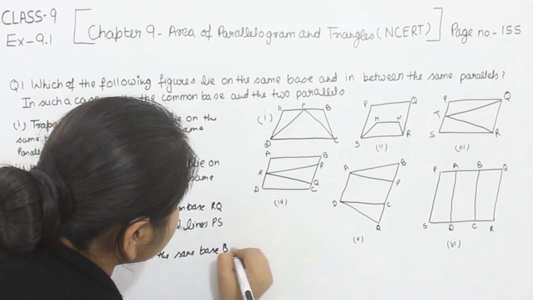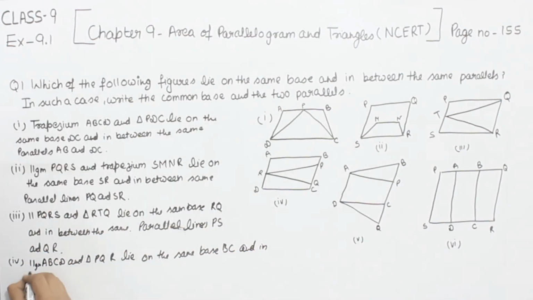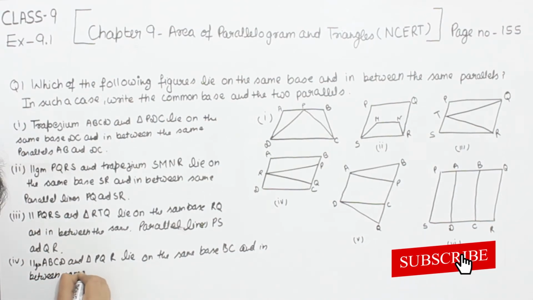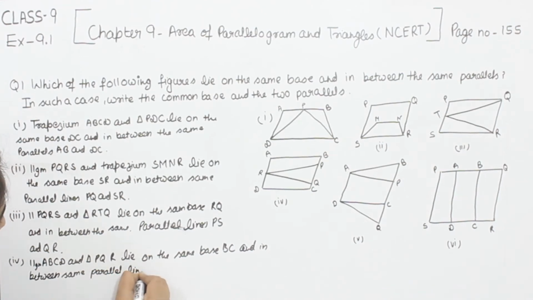The base is BC and in between same parallel lines AD and BC. So this is the part 4.